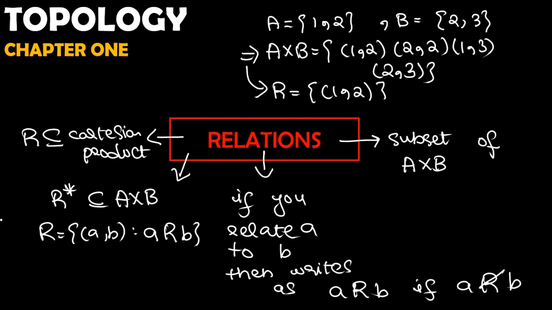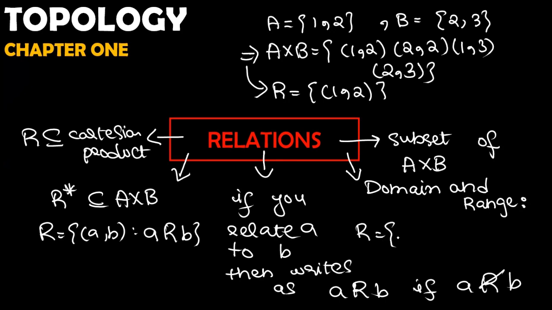Okay, our next topic, before we actually move on, I want to elaborate one more thing, which is the domain and range of a relation. If I have a relation, let's suppose I take a relation: we have (1, 2) and (2, 2).